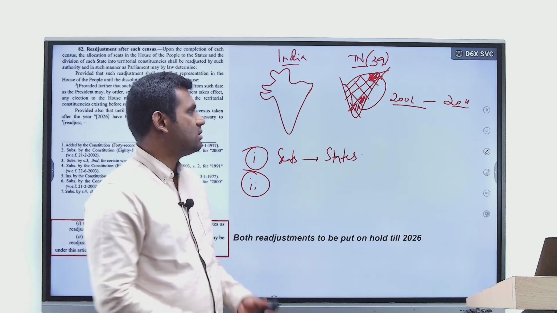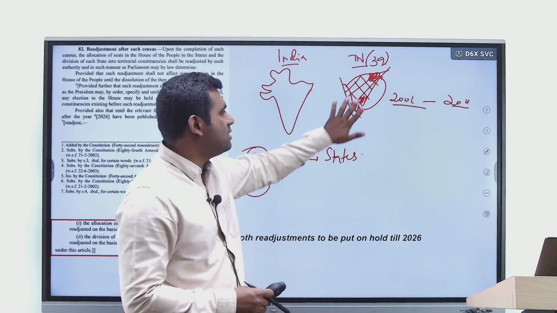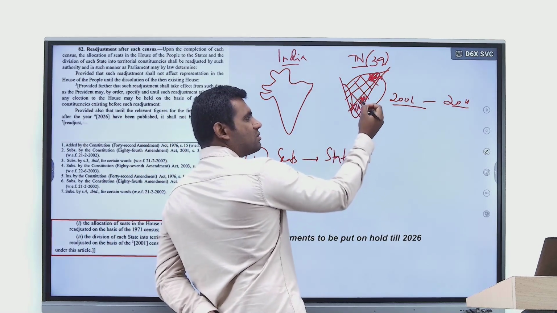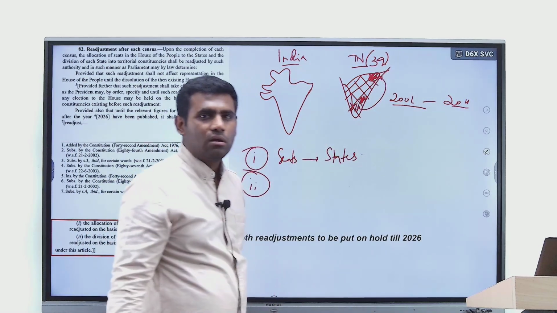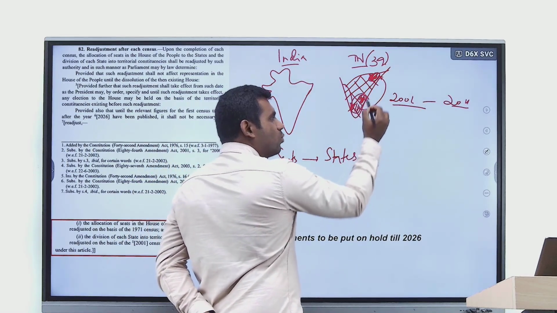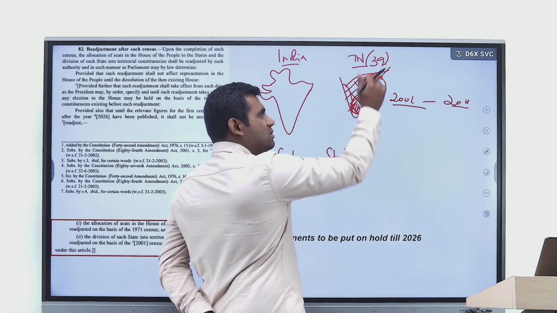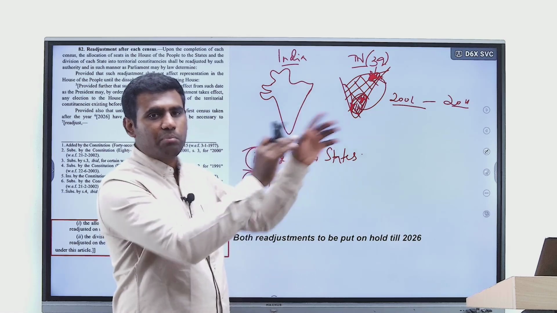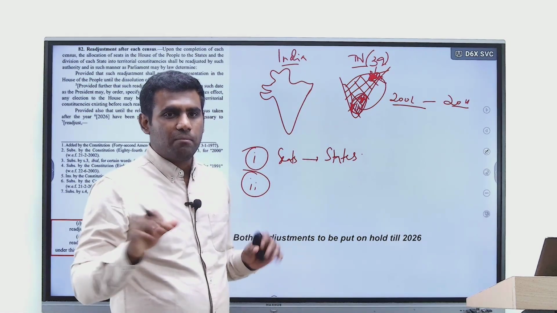So the boundaries of these constituencies should now be changed, right? Because 50% of these two constituencies have now moved to Chennai. So both these constituencies should now be made one constituency, and Chennai itself should be broken into two constituencies, right? Because Chennai now has more people. So this is the logic here.